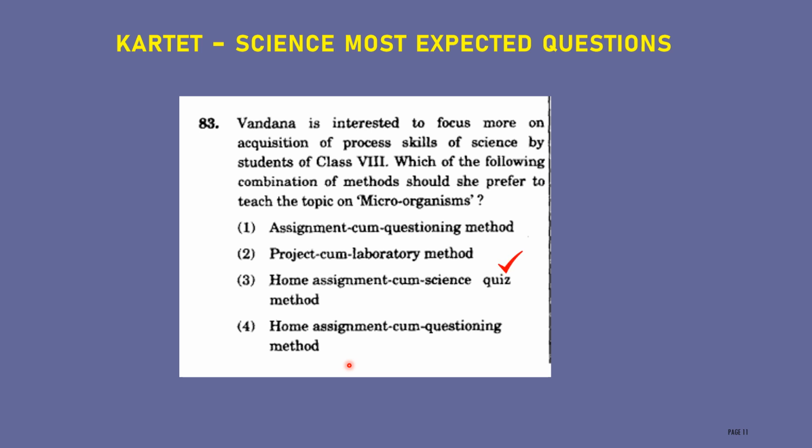The correct answer for this question is project cum laboratory method. To introduce microorganisms, otherwise to explain properties of microorganisms, first we have to give the project. Then after giving the project, we have to follow the laboratory method, because in the lab only they are able to see the microorganism, then easily they can understand. Therefore this is the correct option. Only assessment, questioning method, home assignment, questioning, these are not so much important. Project cum laboratory method is the important one.